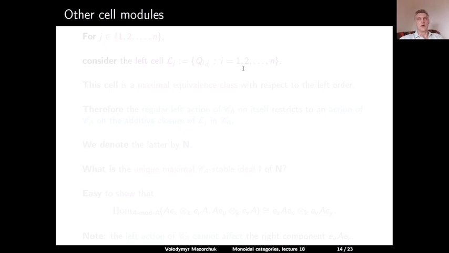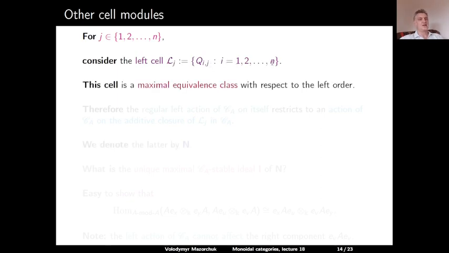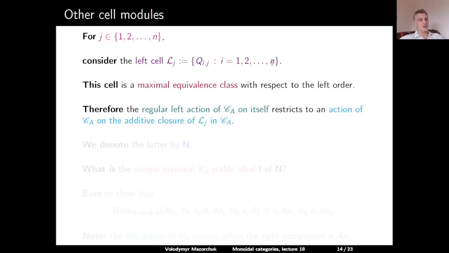Now we can discuss all other cell modules. So let us fix an index j between 1 and n and consider the corresponding left cell Lj, which consists of all Qij's where i is between 1 and n. This cell is a maximal equivalence class with respect to the left order. Therefore, if we look at the regular CA module, the regular action of CA on itself, we can restrict this action to an action of CA on the additive closure of the elements in Lj inside CA. So let's denote the latter action by bold N.